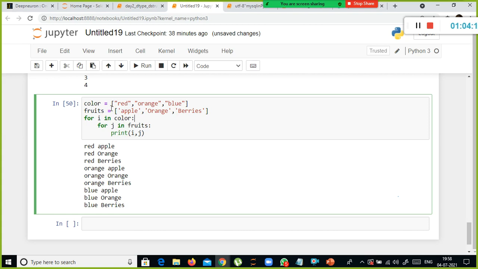So what is the next element in my color? The next one is orange apple, orange orange, orange berries, and blue apple, blue orange, blue berries. This is how you can write your nested loop. Also you can combine for and while. But in the case of while, you need to initialize the counter well ahead and increment the counter. That is the thing you need to do.